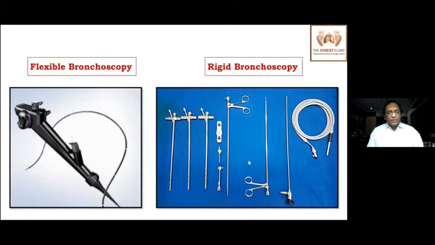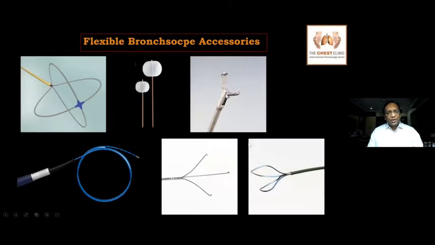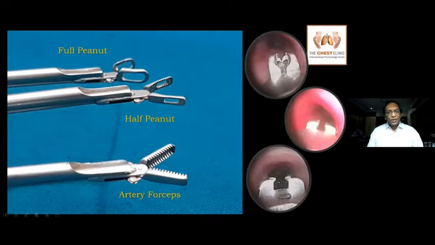So instrumentation, what are the different instruments helpful for foreign body removal? We have flexible instruments and rigid instruments. In the flexible instruments, we have different accessories. We have balloons, baskets, and forceps, and also other methods like cryo, tri-prongs, and grasping forceps. We want to see how they can be used for removal of foreign bodies. But in rigid bronchoscopy, we have different types of optical forceps, peanut forceps, and artery forceps. When each has to be used, we'll discuss later.